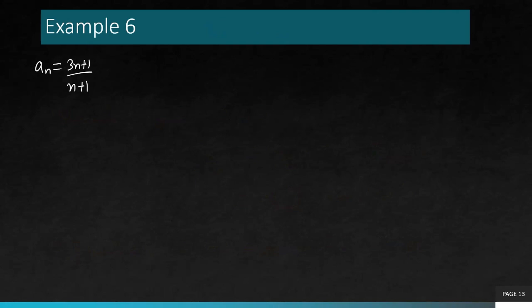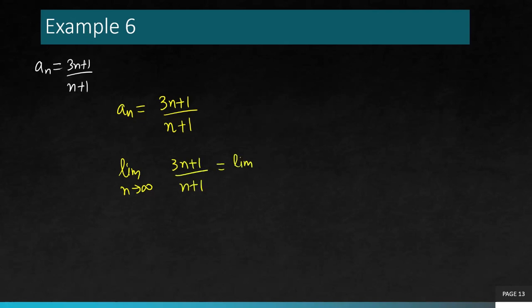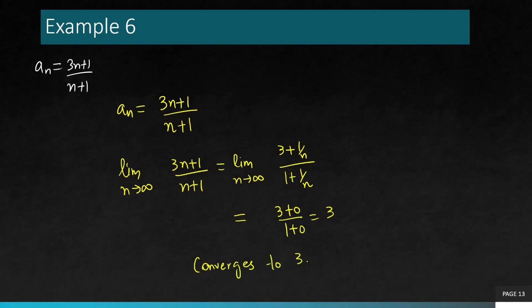Let's have a look at example number 6. Again, repeating the same test. So let's compute now the limit as n goes to infinity of (3n + 1)/(n + 1). Now you need to recall from Calculus 1, how do we compute this kind of limit? We are going to divide by n in the numerator and the denominator, because then 1/n will go to 0 and you will be able to simplify. So you can see it goes to 3. So this is a sequence which goes to 3.